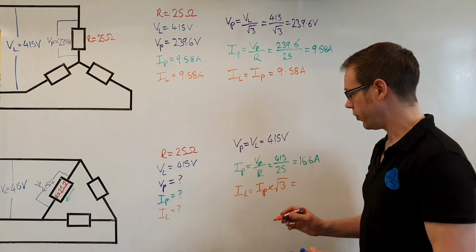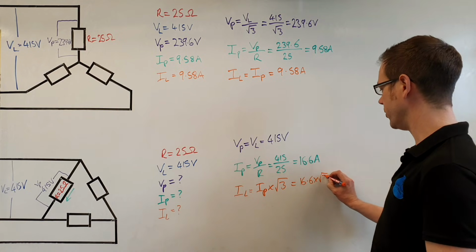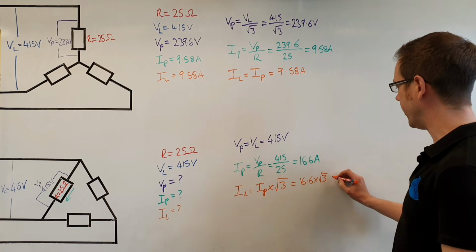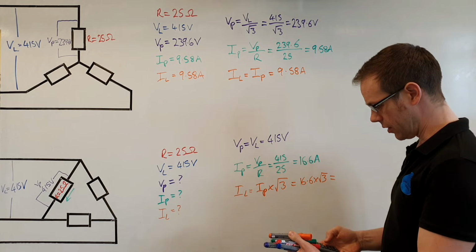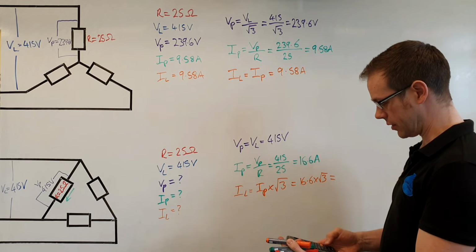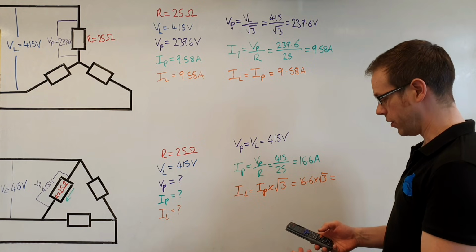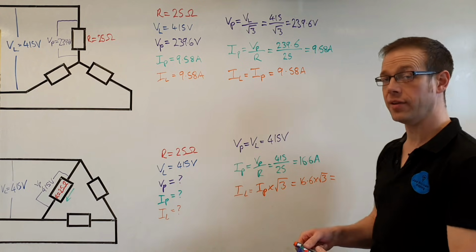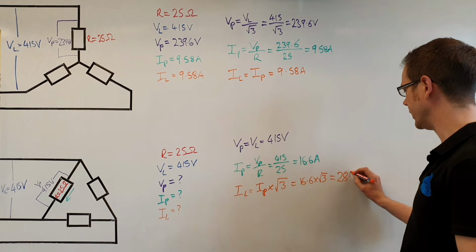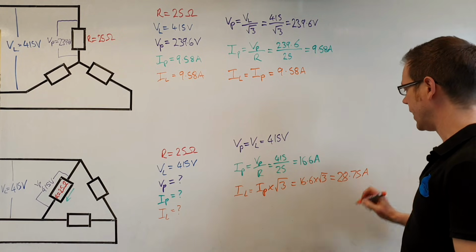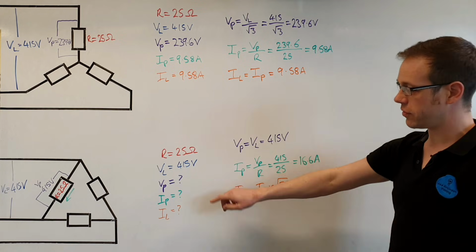So if we perform that calculation now, 16.6 times the square root of 3, we'll get our value of line current. 16.6 times the square root of 3 gives us a value of 28.75 amperes. Happy days. Now if it was me, I'd just go back and fill these numbers in here.